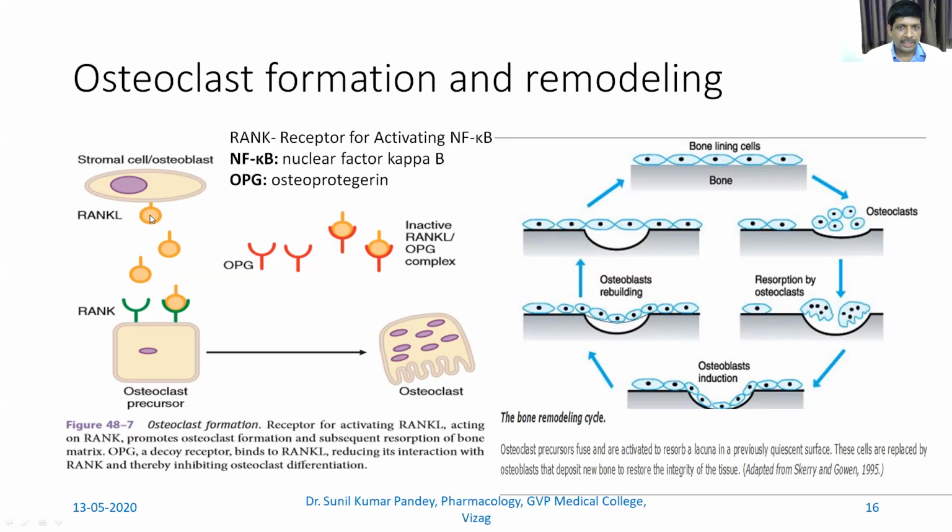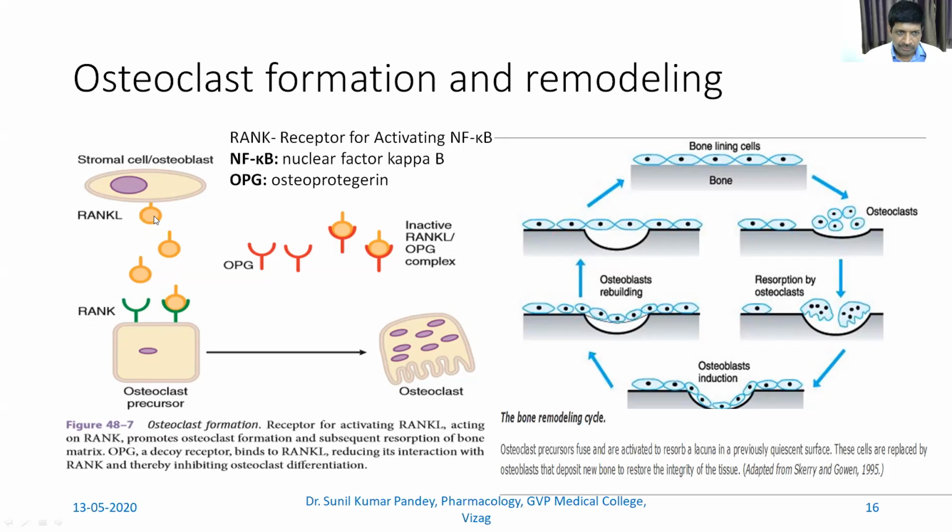It is present on the osteoblast. Now there is the osteoclast precursor, which is inactive as such, and which has the receptor activator of nuclear factor kappa B, that is RANK.